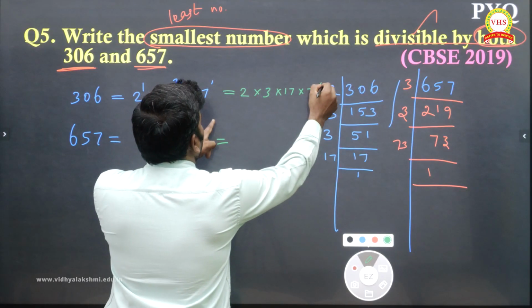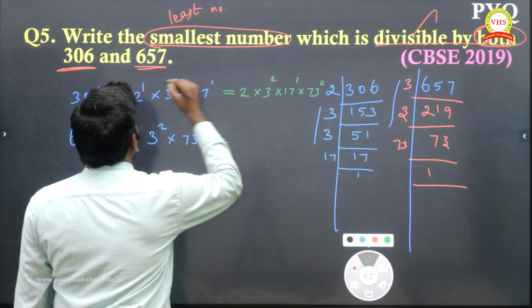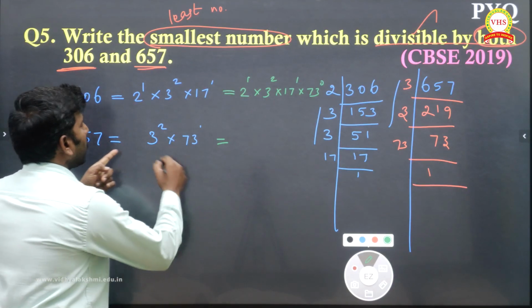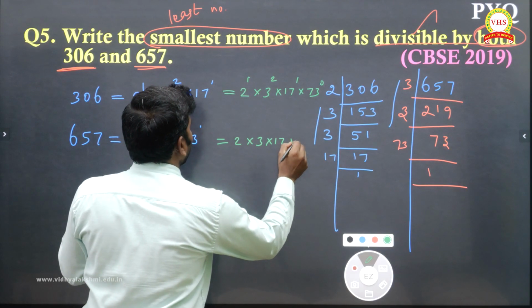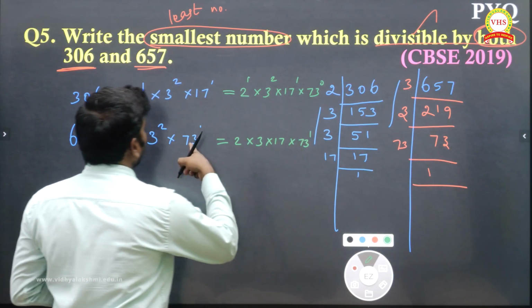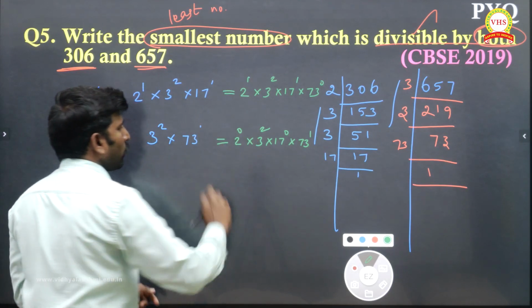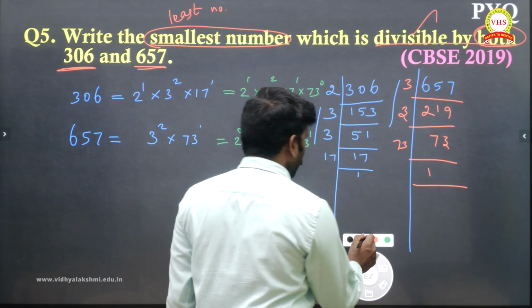73 is not here, so 73 power 0. 17 we have 1 time, 3 we have 2 times, 2 we have 1 time. Like that you write. Okay. In the same manner here, 2 and 3 and 17 and 73. 73 1 time, 3 2 times, 17 0 times, 2 also 0 times. If you write like this, it is very easy to find the LCM.